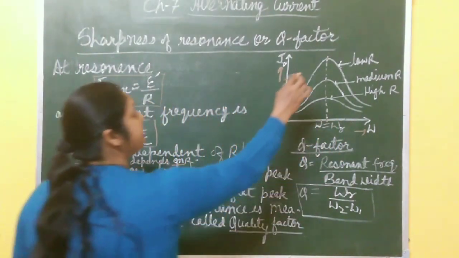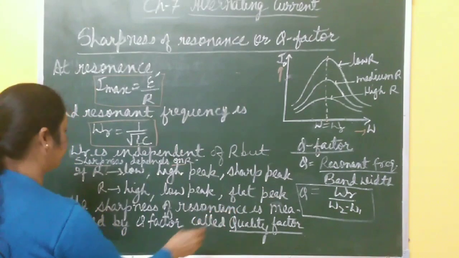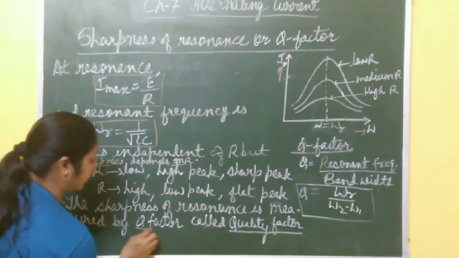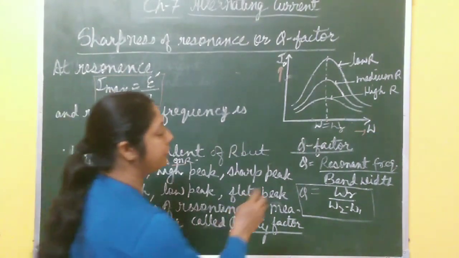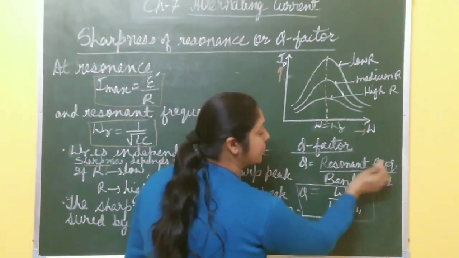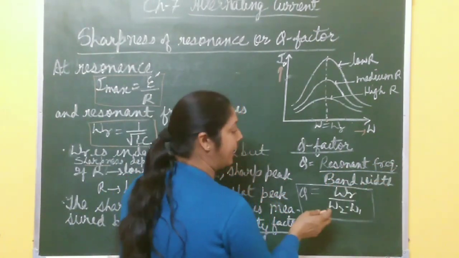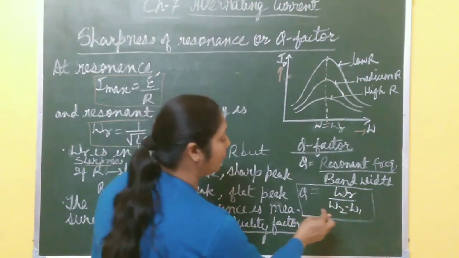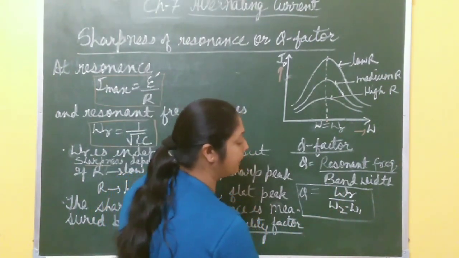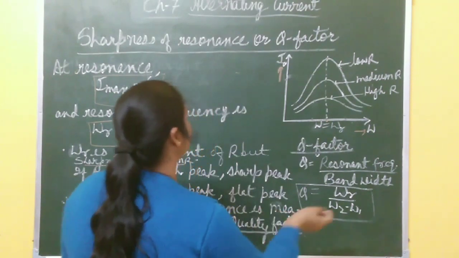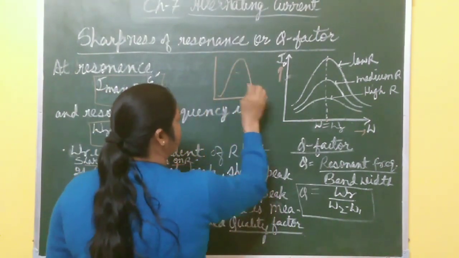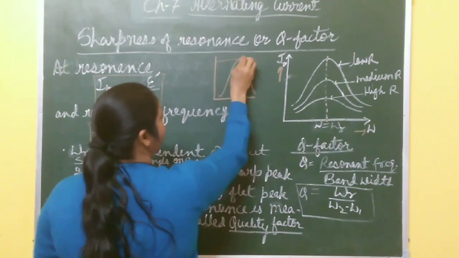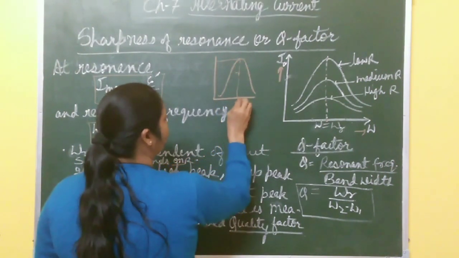So this sharpness of resonance is measured by a factor called Q factor or quality factor, and it is given by the ratio of resonant frequency to the bandwidth. What is this bandwidth? Omega 2 minus omega 1, right? Okay, it will be more clear. Suppose the graph is like this one. This is the maximum, this one is omega R.